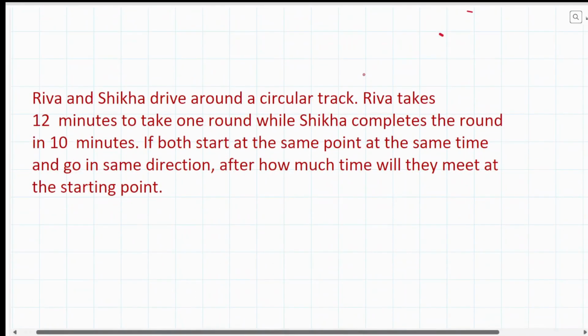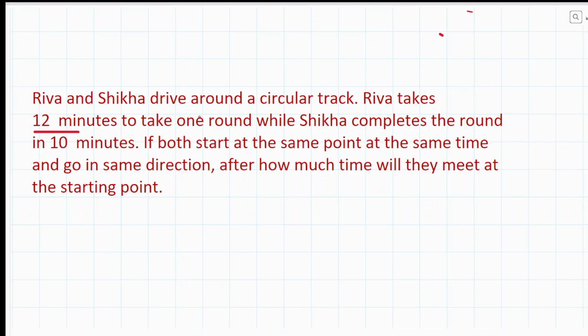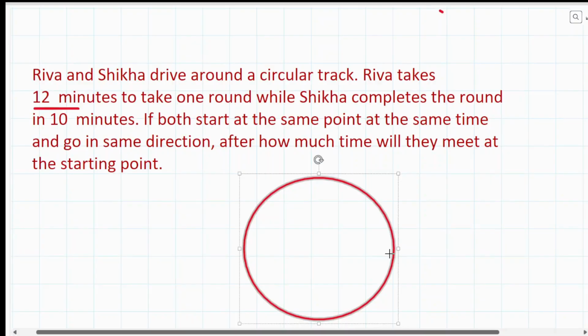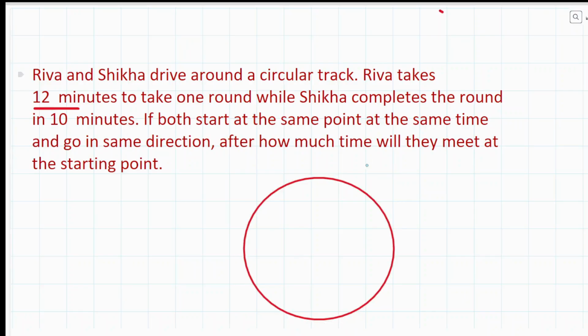All right. Let's have it over here. Riva and Shikha are driving around a circular track. If Riva takes 12 minutes to complete one round, that means the same track is here. Suppose I take a track over here, this is a circular track. Riva is taking 12 minutes to complete. Suppose they start from this point. I just mark it like this. This is the entry point of the circular track. They start from this point. So Riva is taking 12 minutes to complete one round.